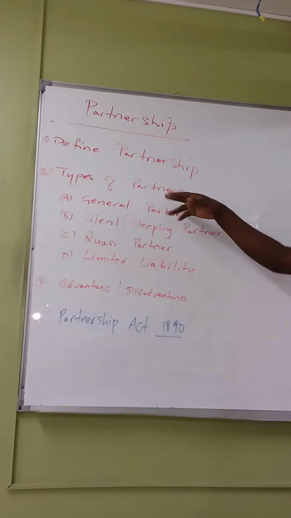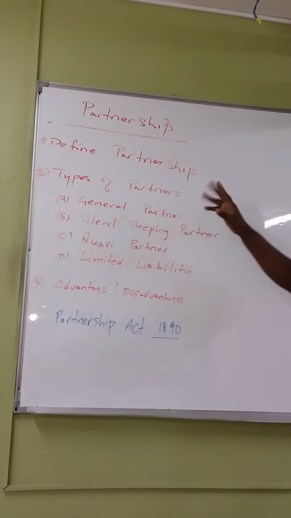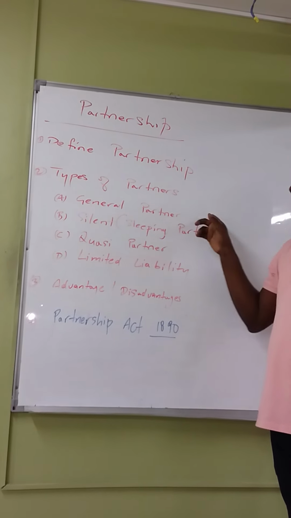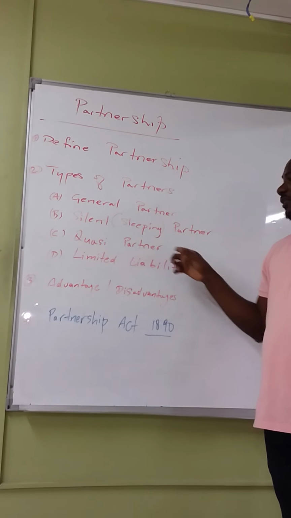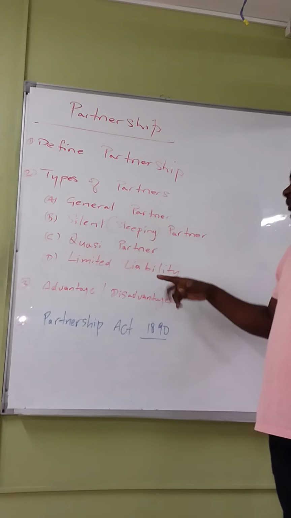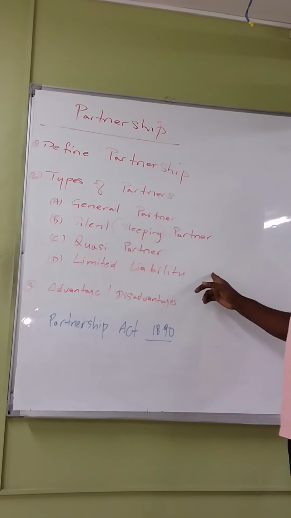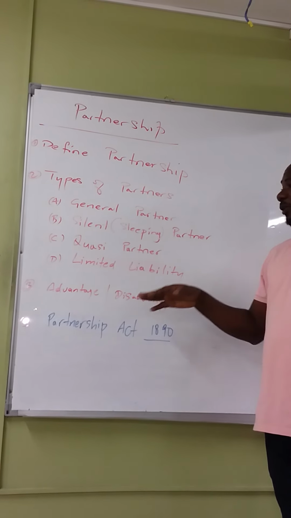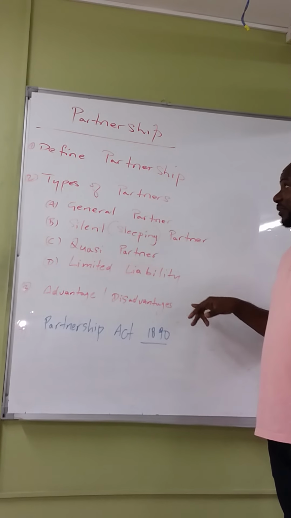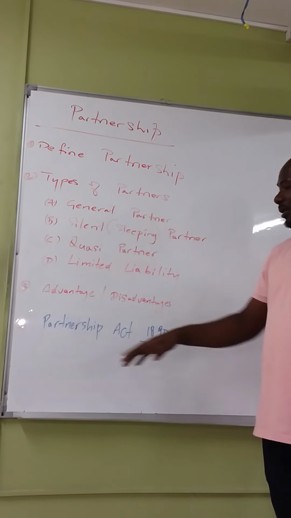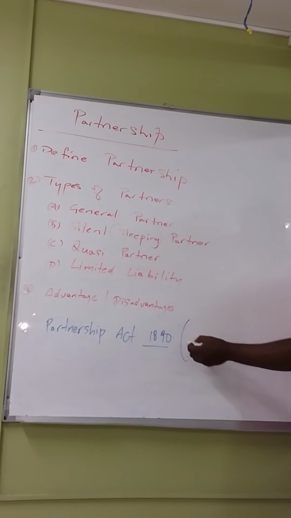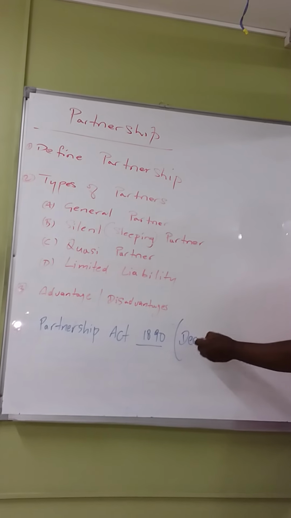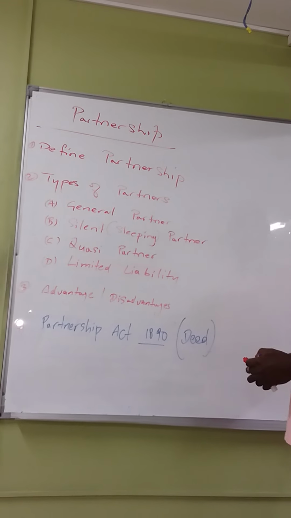We'll also be looking at types of partners. The types of partners that we have here are the general partner, what is known as the silent partner, what is known as the quasi partner, and the limited liability partner. Also, we'll be looking at the advantages and disadvantages as they relate to partnership, and we'll be looking at the partnership act, or what we call the partnership deed.